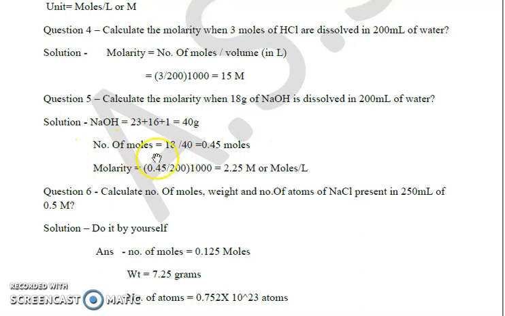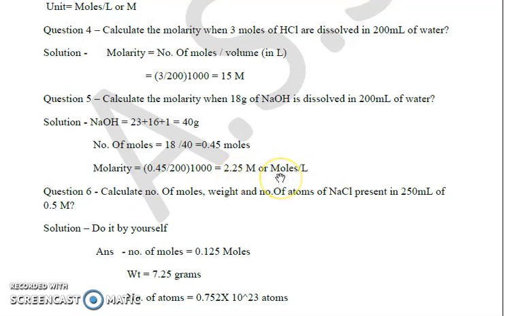The number of moles is 18, the given weight in gram, divided by 40 grams per mole, which comes out to be 0.45 moles. Then molarity is 0.45 divided by 200, and we convert 200 ml into liters, so 1000 goes into the numerator, giving 2.25 molar, or moles per liter.